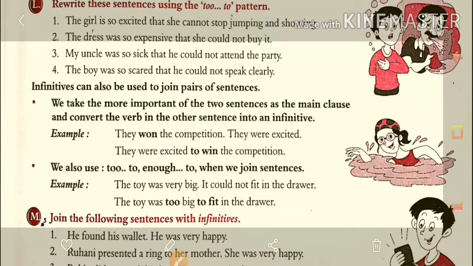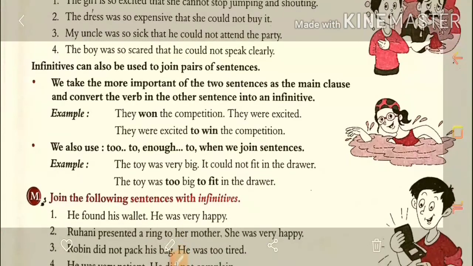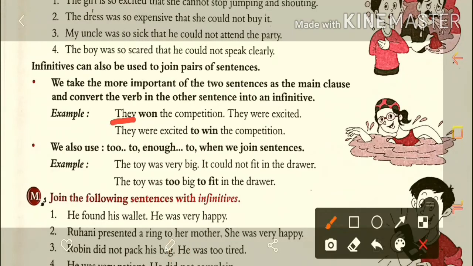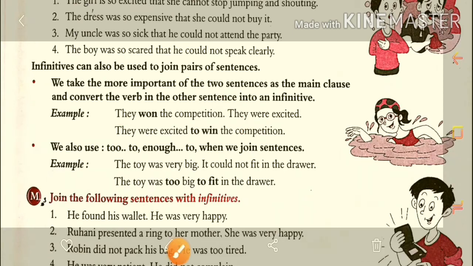They were excited. So how will that sentence come? They were excited to win the competition. The same subject, they and they, is removed and we join the sentences: they were excited to win the competition.